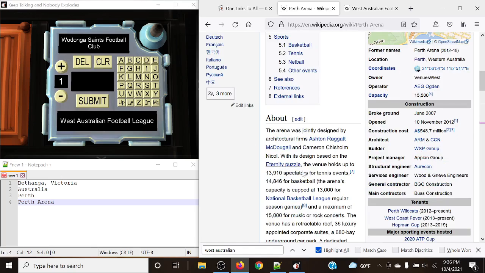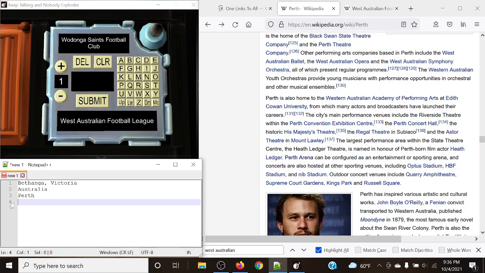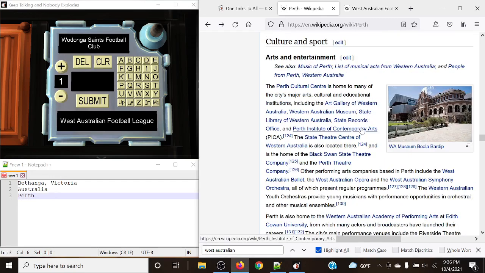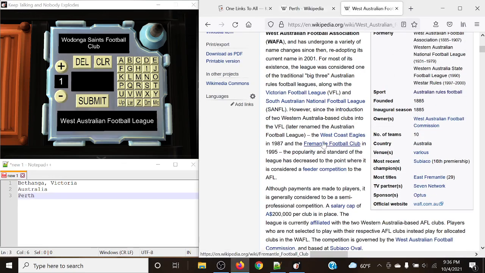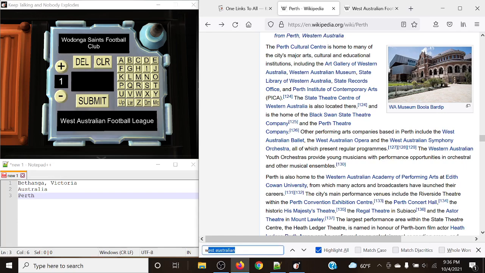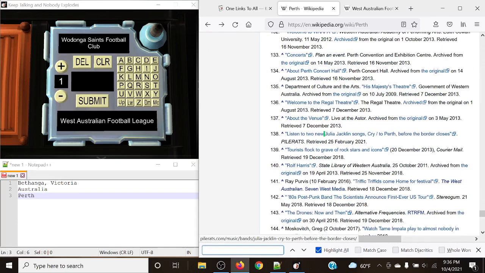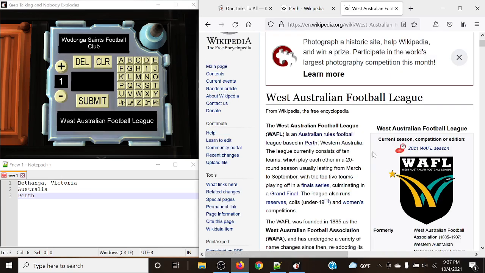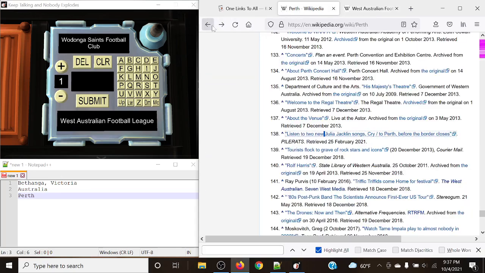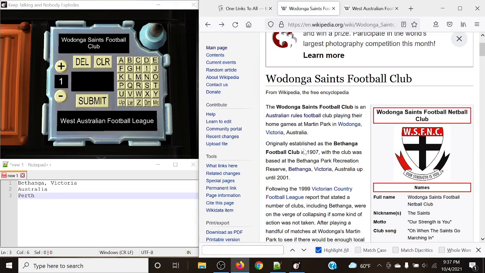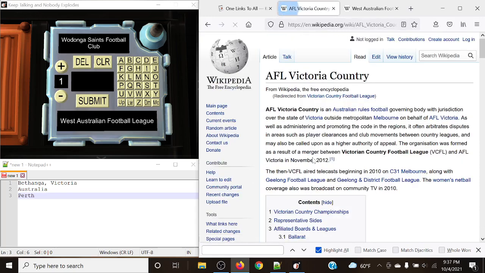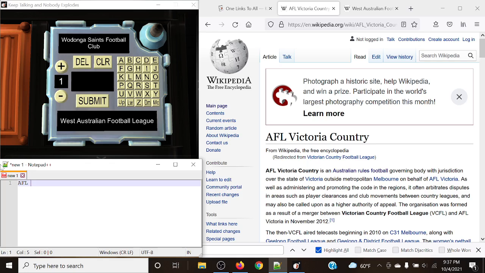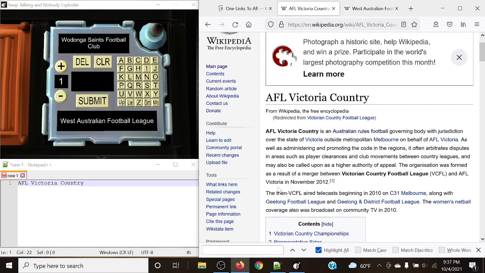I believe we have gone off track. This is actually a baseball page, so let's go back. West Coast Eagles, maybe? See if we can get some in there. It doesn't look like it wants to cooperate. Perhaps we can go back to Victorian Football League, because that is similar to the Western Australia Football League. Let's go back a few pages. Victorian Country Football League. Let's try that. We can go to AFL Victoria Country, and perhaps we can find this here.